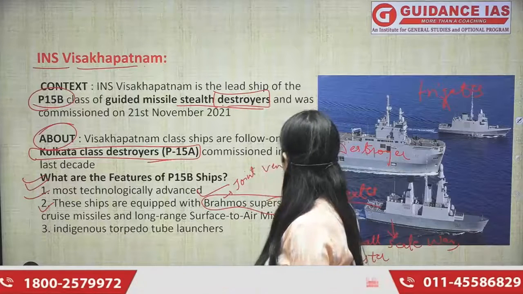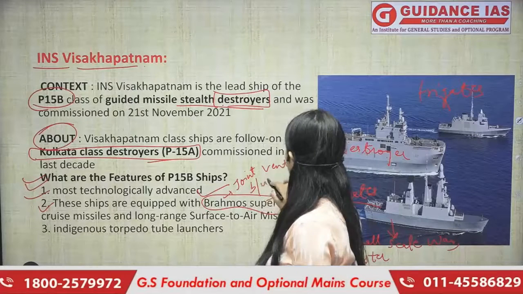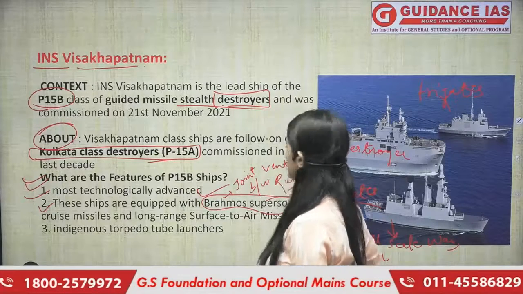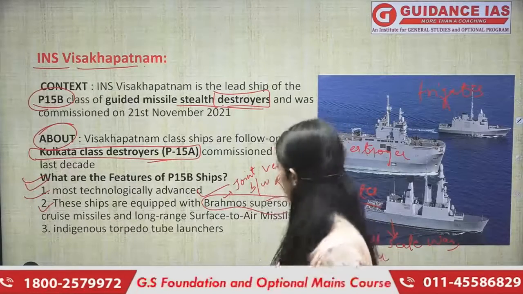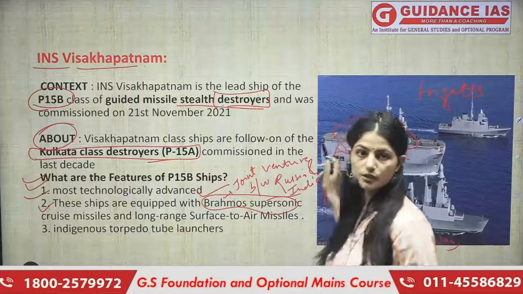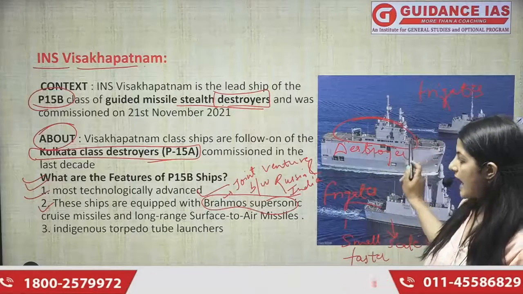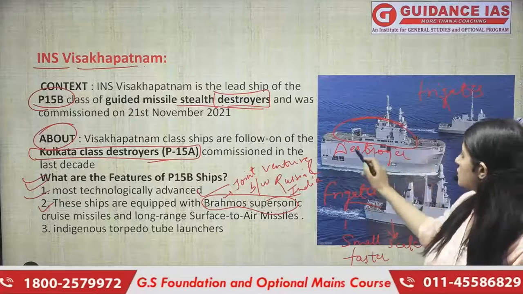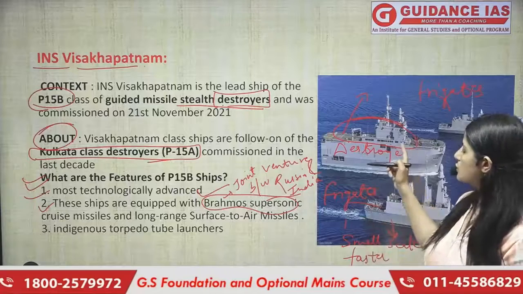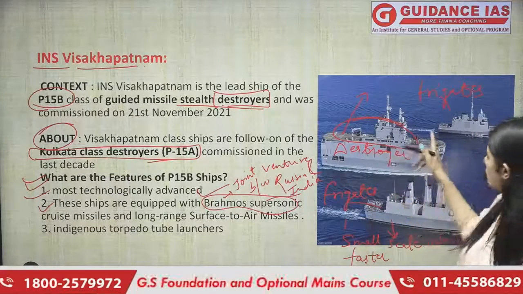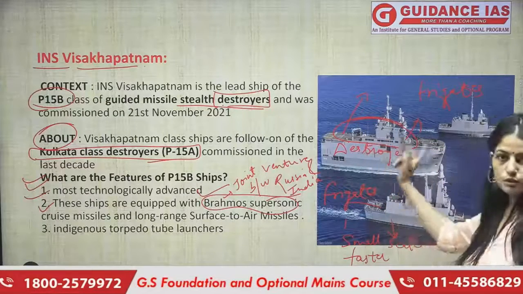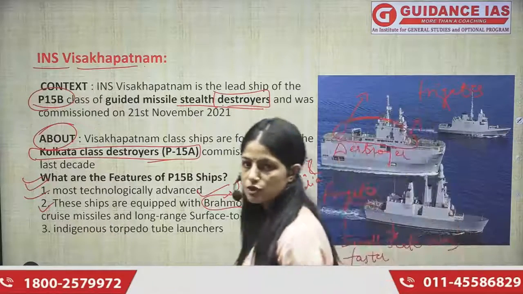venture between Russia and India, and like I've told you, is the fastest cruise missile in the world. Okay, so they are also equipped with BrahMos missile. यहाँ पर this is equipped with the BrahMos supersonic cruise missile, and along with it long range surface to air missiles. Okay, and not just that, they will also have indigenous torpedo tube launchers. Torpedo की facilities भी यहाँ पर होंगी, तो torpedo tube launchers भी इसमें inbuilt होगा. So these are some of the features of INS Vishakhapatnam.